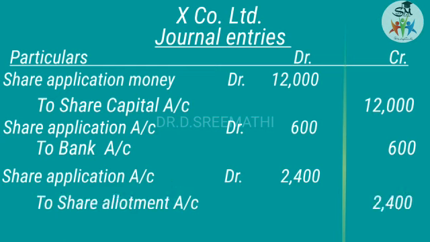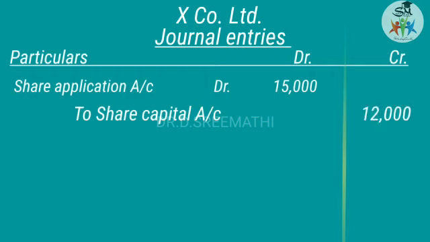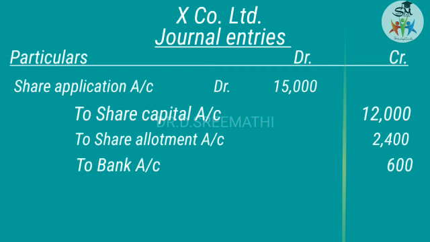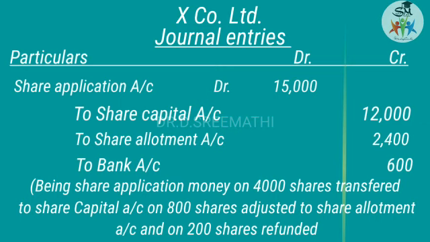Unlike this, you can go with one journal entry, that is share application account debit, totally 15,000, to share capital account 12,000, to share allotment account 2,400, to bank account 600. So this is for transferring the application money on 4,000 shares to capital, then adjusted to allotment, and then the excess of 200 shares has been refunded.